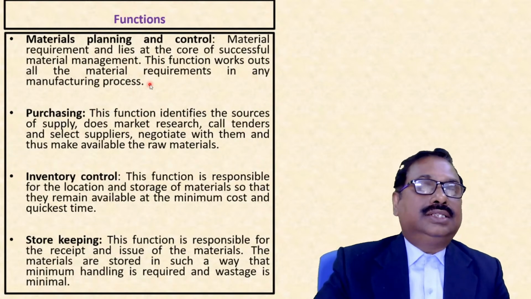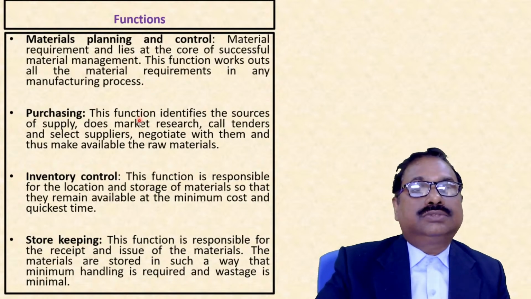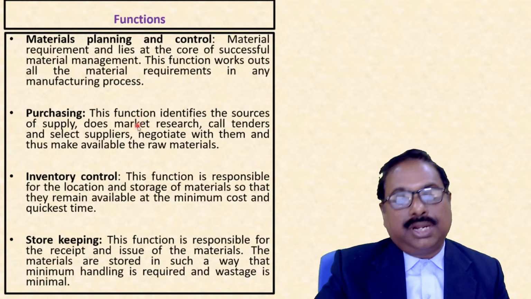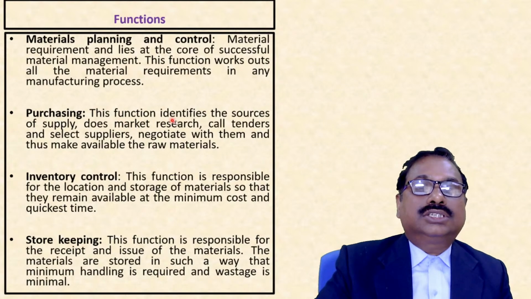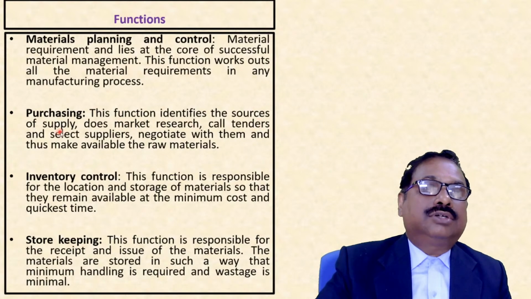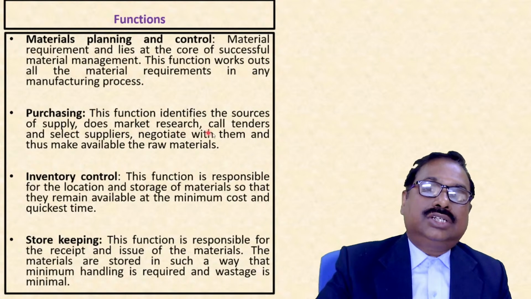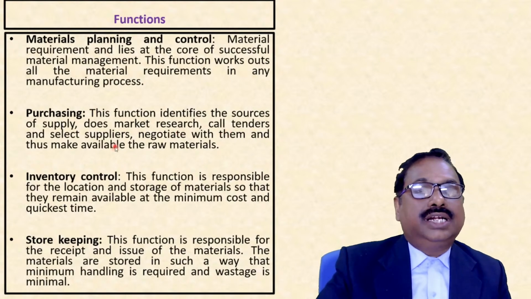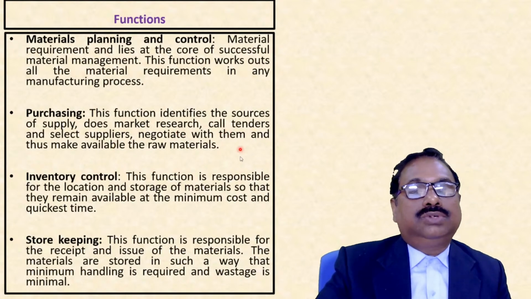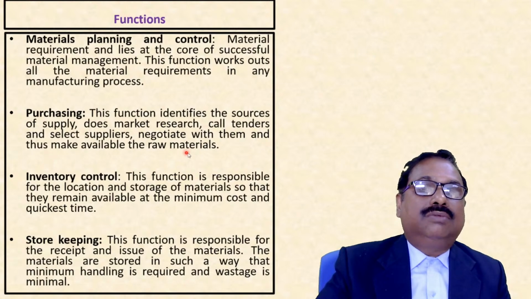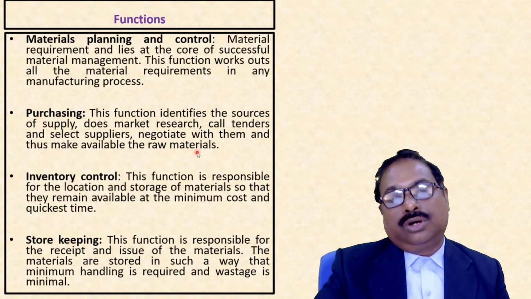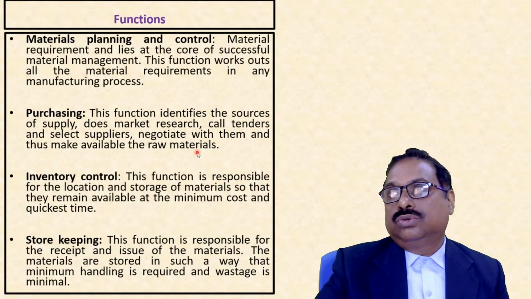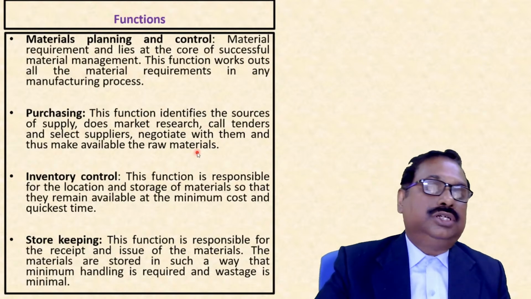Then we plan, then we purchase. Purchase from whom? Purchase from suppliers. So this function identifies the sources of supply, does market research, calls tenders and selects suppliers, negotiates with them and thus makes available the raw material. So now raw material comes to our unit.